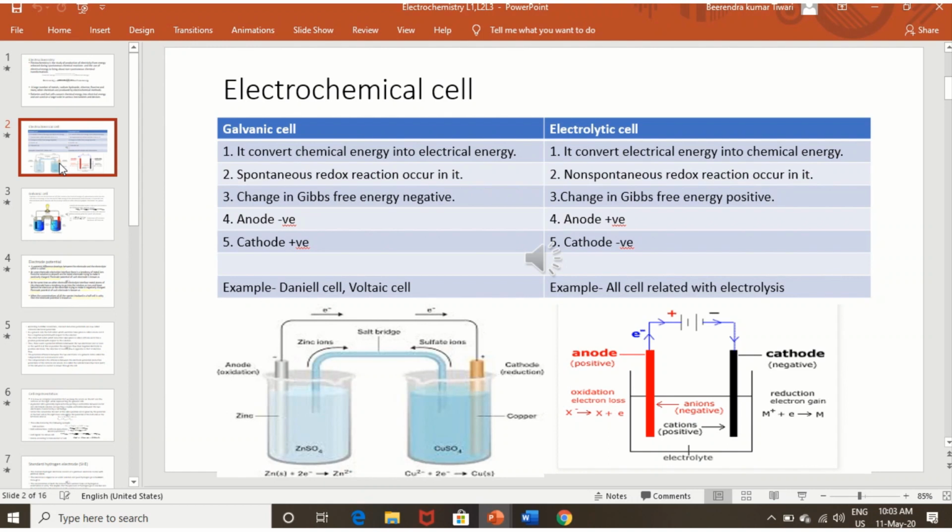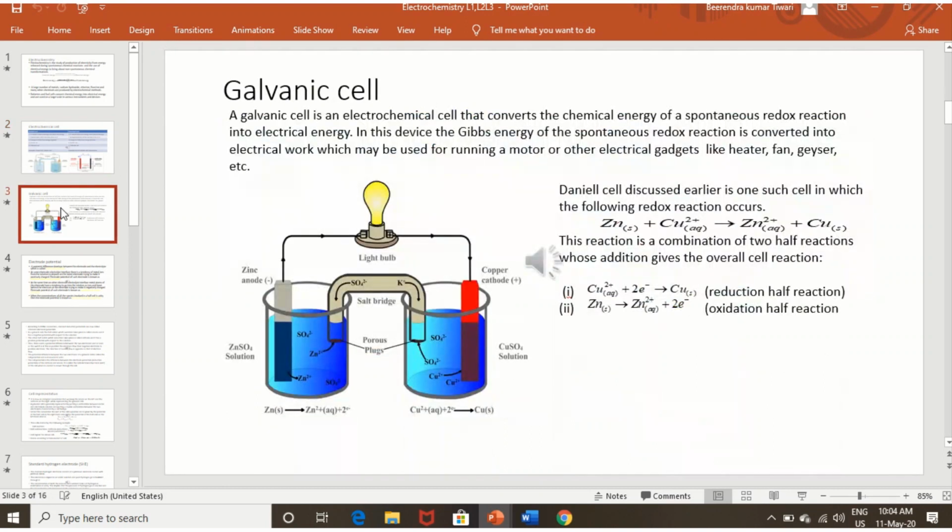One more important thing, which we will discuss further in the chapter. If some potential is generated in a galvanic cell, as in the first combination, but you put in an external source which has more potential than that generated by the galvanic cell, then the whole cell will work as an electrolytic cell. Remember it. Now we are going to discuss the galvanic cell.